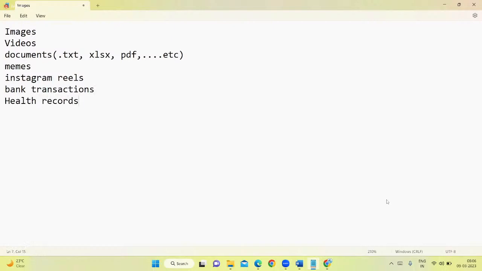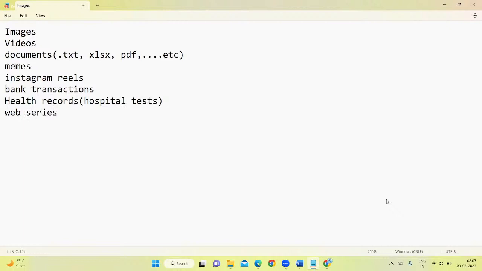Health record, this is also one type of data. When you do the hospital tests, like your white blood cells, red blood cells, if you are having any kind of disease or something, your health records basically. This is also one type of data. And you are having what else? Web series.